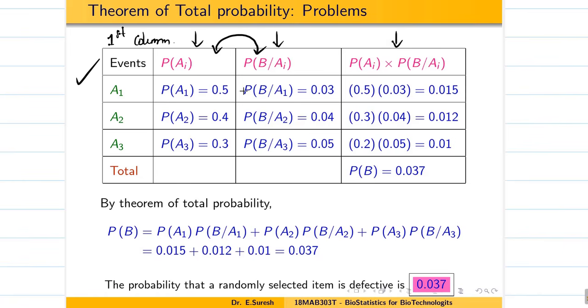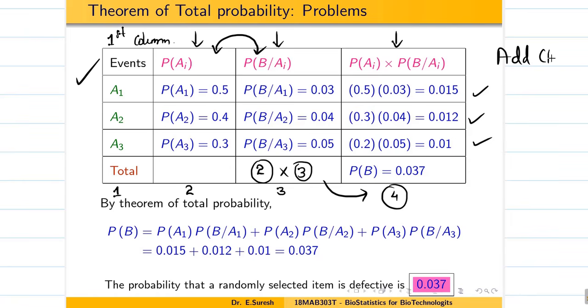We are going to use only 4 columns, students. First column data, second column probability, third column the event B or some event which is associated with this. Always multiply column 2 and 3 and form a new column 4. Okay, so now we have this data. Finally, add the values in column 4. So you will get P of B, that is my total probability, students.